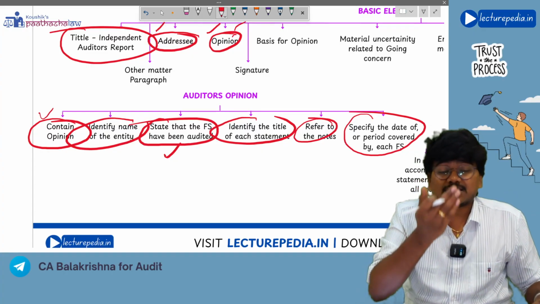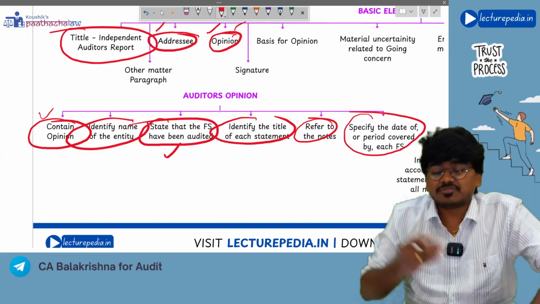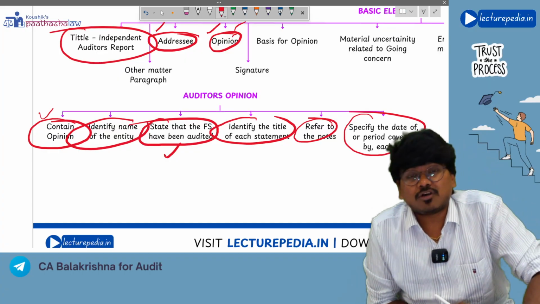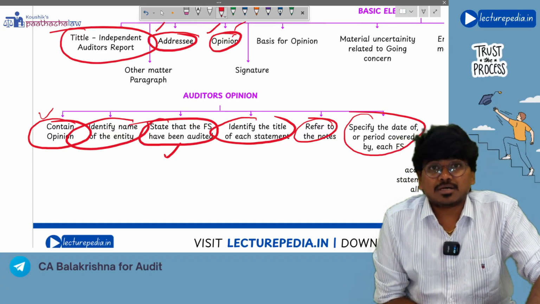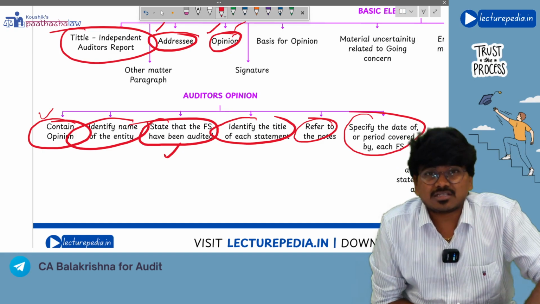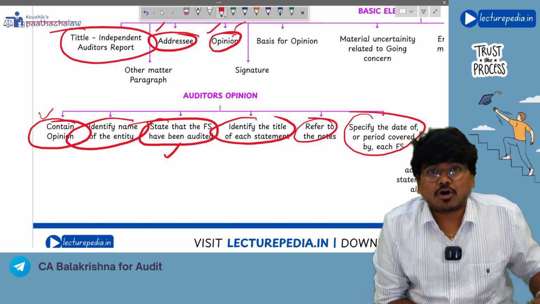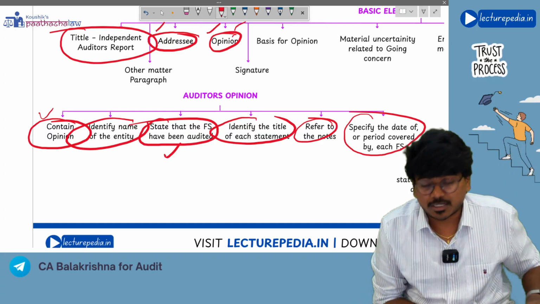Understanding? In our regular class, we have discussed this by comparing with the audit report of Reliance Industries. Remember, we have taken the annual report of Reliance Industries, and there we have discussed whether these things are there in the audit report or not in the opinion paragraph, if you remember, right?